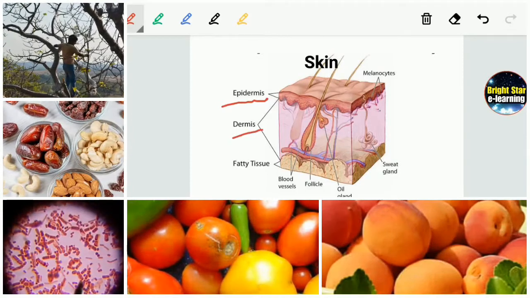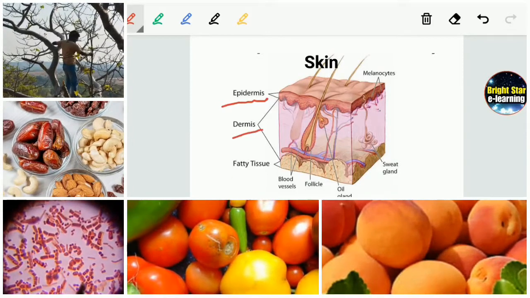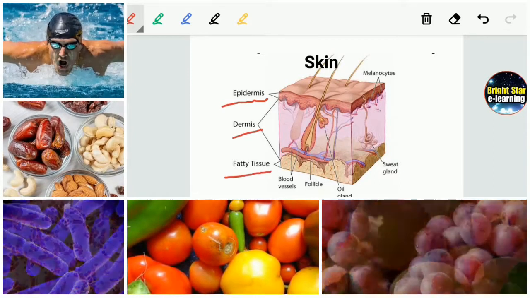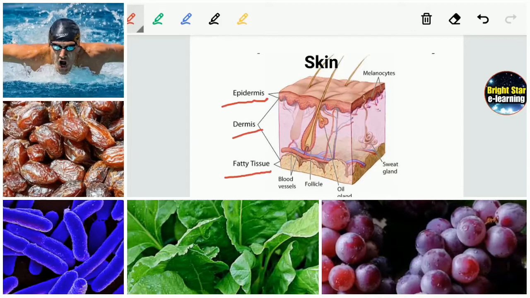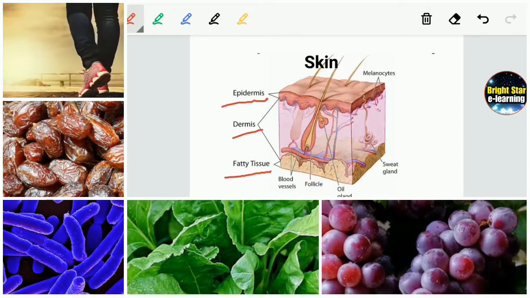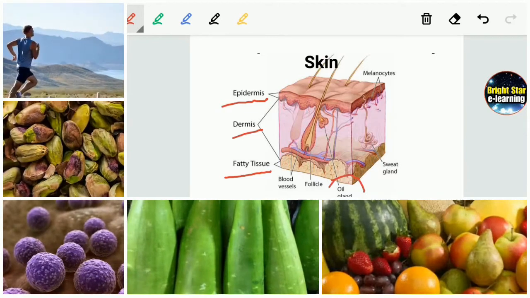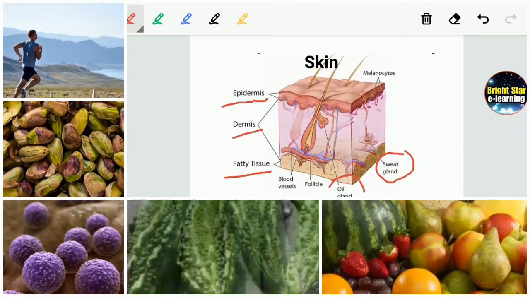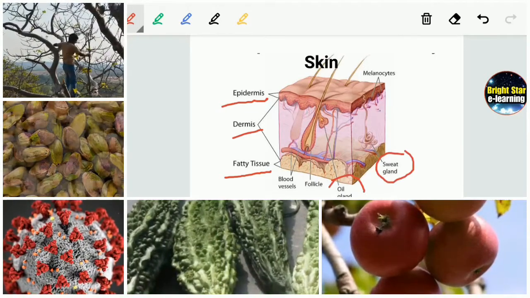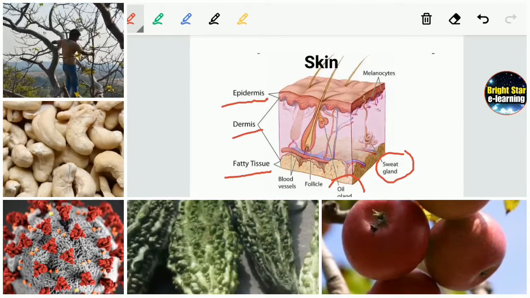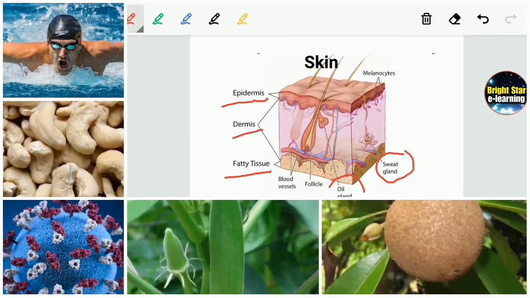Dermis is multi-layered. In the same way, fatty tissue is there beneath the dermis. Along with that, we have sweat glands and oil glands. These things provide immunity against different kinds of diseases.